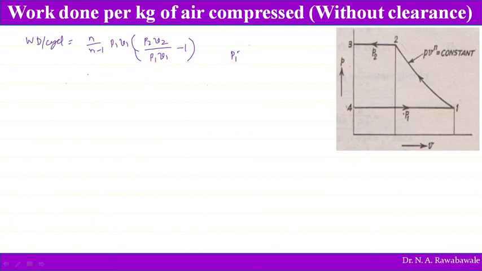Now what we know is the polytropic law: P1 V1 to the power of n is equal to P2 V2 to the power of n. So now we transfer the P terms to the left and the volume terms to the right hand side.